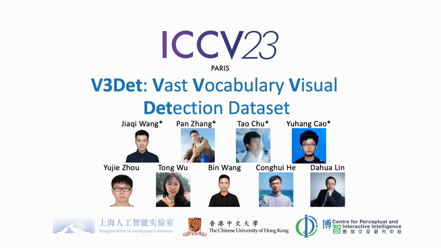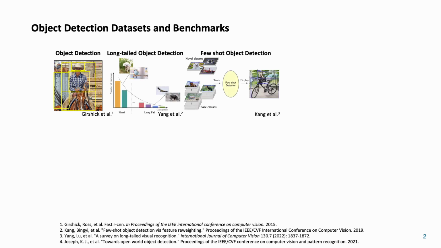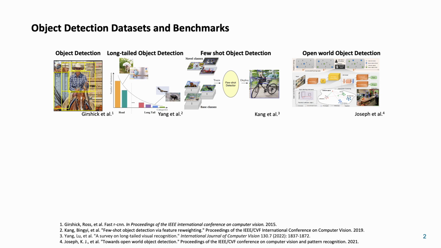Hello everyone, this presentation is about V3Det, the vast vocabulary visual detection dataset. Object detection is the cornerstone of various real-world applications and it has been developed for years. It is an active research area where there are emerging new tasks. For example, long-tailed and few-shot detection, and more recently, open-world object detection aims at detecting any categories, given only category